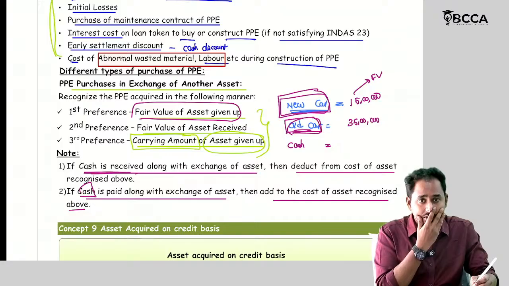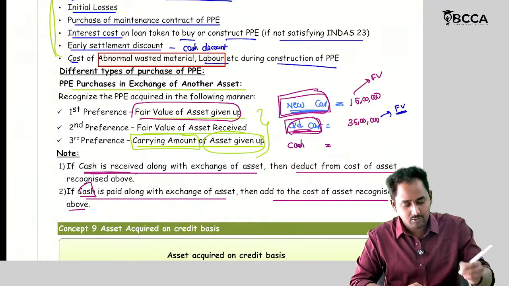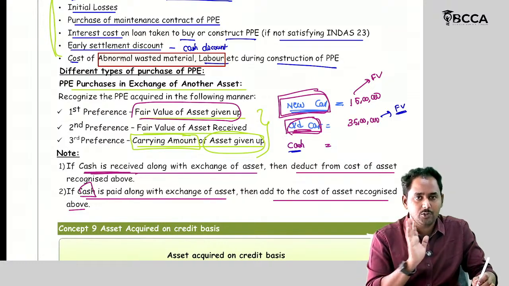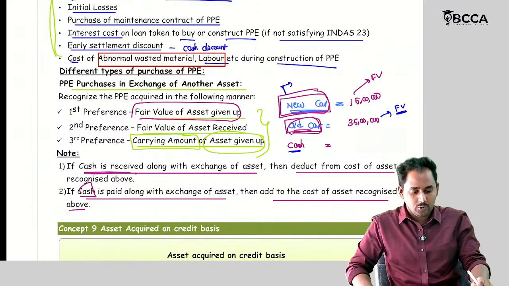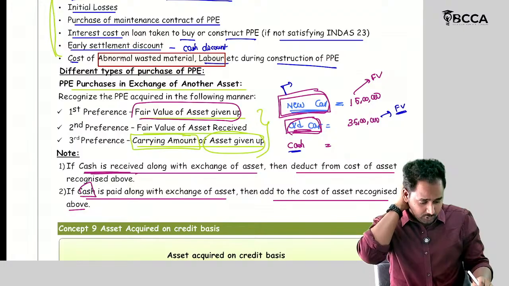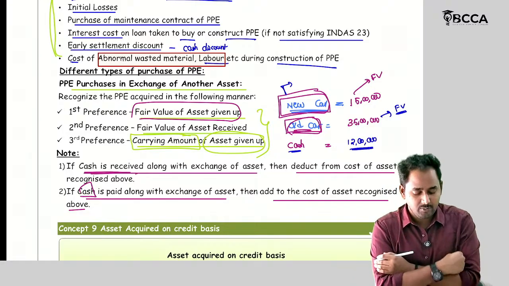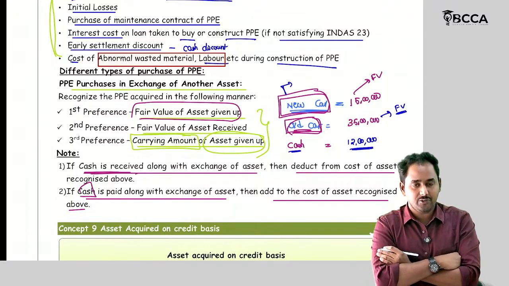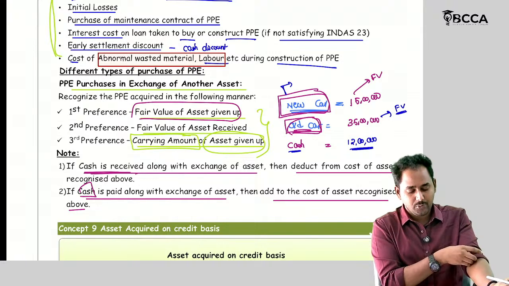How much? 35. This is the fair value. Now I wanted to exchange my Rolls Royce with the purchase of the new car. Now at what value should this new car be recorded? So I am receiving 12 lakhs. I am just receiving 12 lakhs from him. I am giving my old car. Okay. I am getting the new car, and apart from the new car, I am getting cash of 12 lakhs also. Now at what value should I record it? At which value should the new car be recorded?